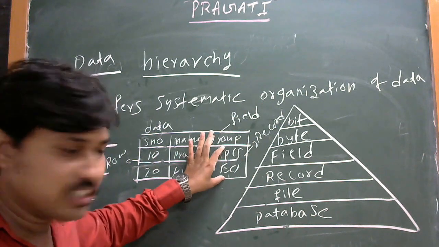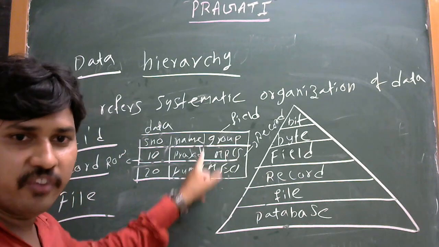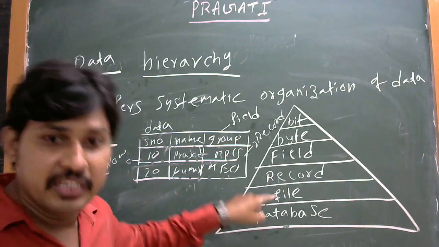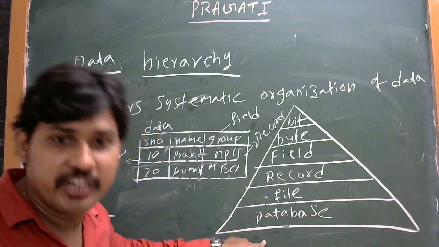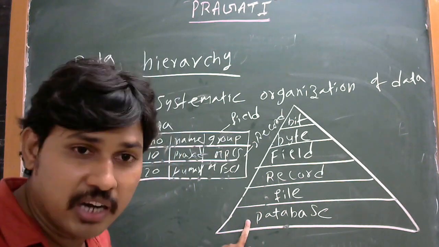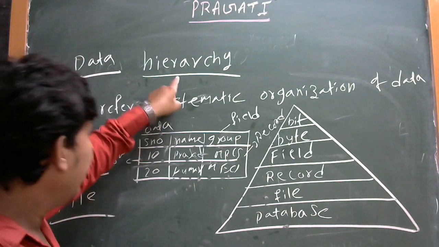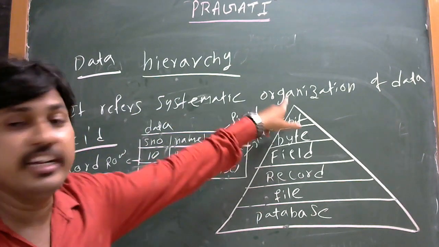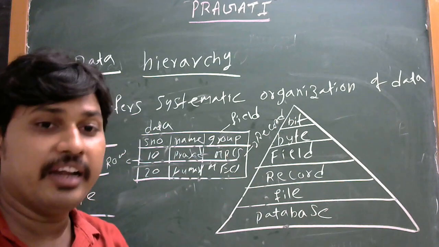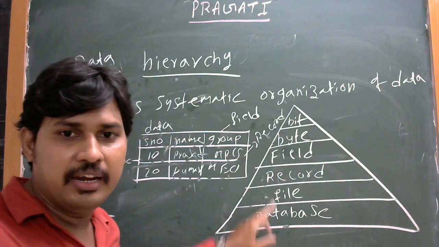The table consists of fields and records. The collection of field information comes under a file. This file can be stored in a database, which means hard disk. Here, hierarchy means systematic organization. Systematic organization refers to bit by bit, field, record, file, database.